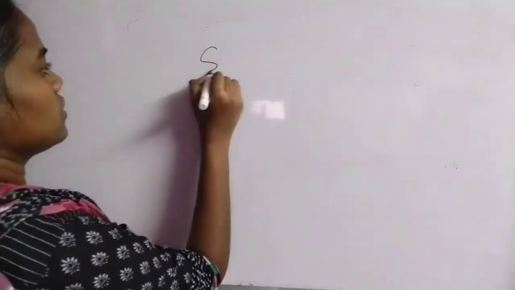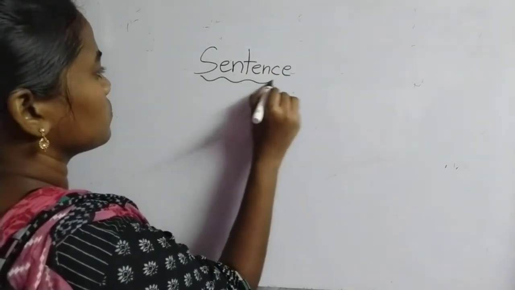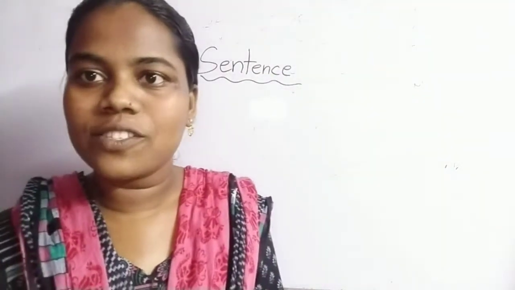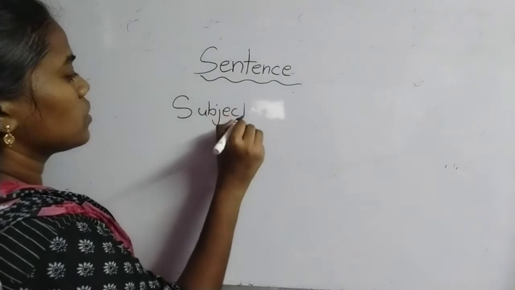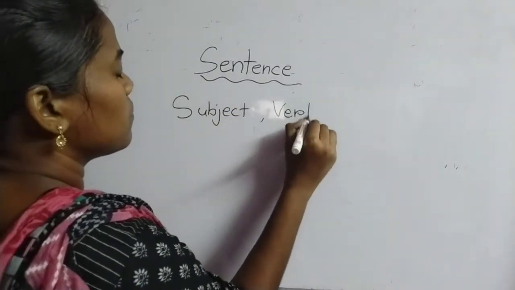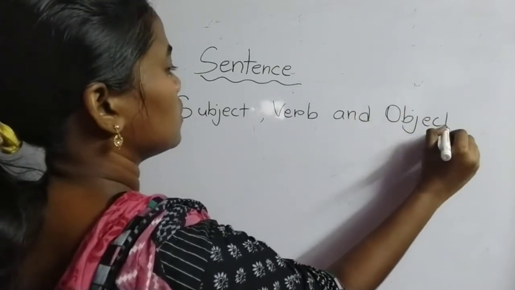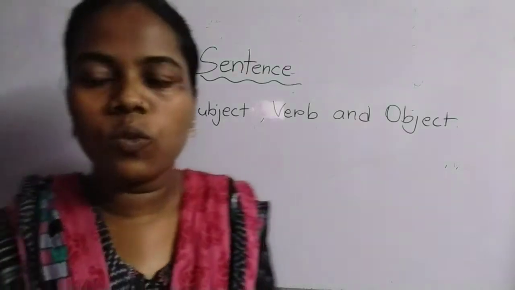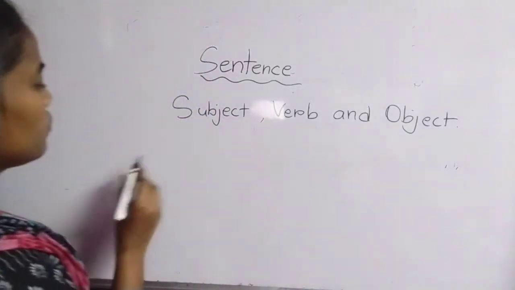So I'm going to explain what a sentence is and how many types of sentences there are. Okay, so let me explain what a sentence is first. If you want to construct a sentence, you need a subject, verb and object. When you want to construct a sentence, first of all you have to start the sentence with a capital letter. For example,